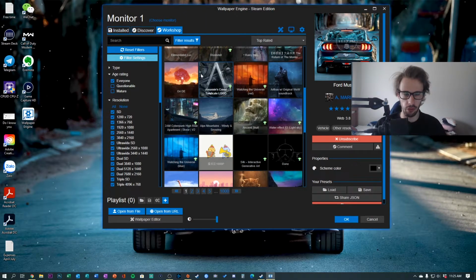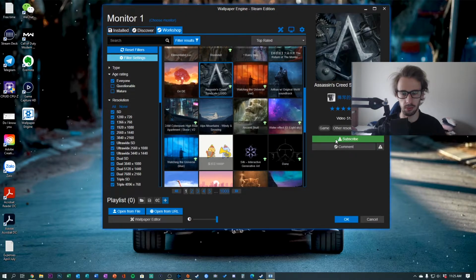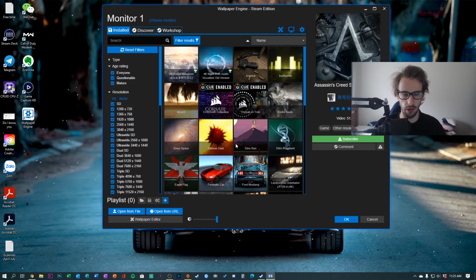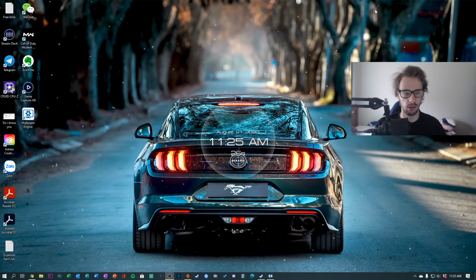So if you forgot, let's say I want the Assassin's Creed Syndicate logo, just single click subscribe, and that will download. And you go to installed, and you'll go find it. Let's say, for example, this Deep Space one is actually the Assassin's Creed one, and then you just click on it and choose monitor 1 or 2 or whatever, and just click on it, and bada bing bada boom, it is there.